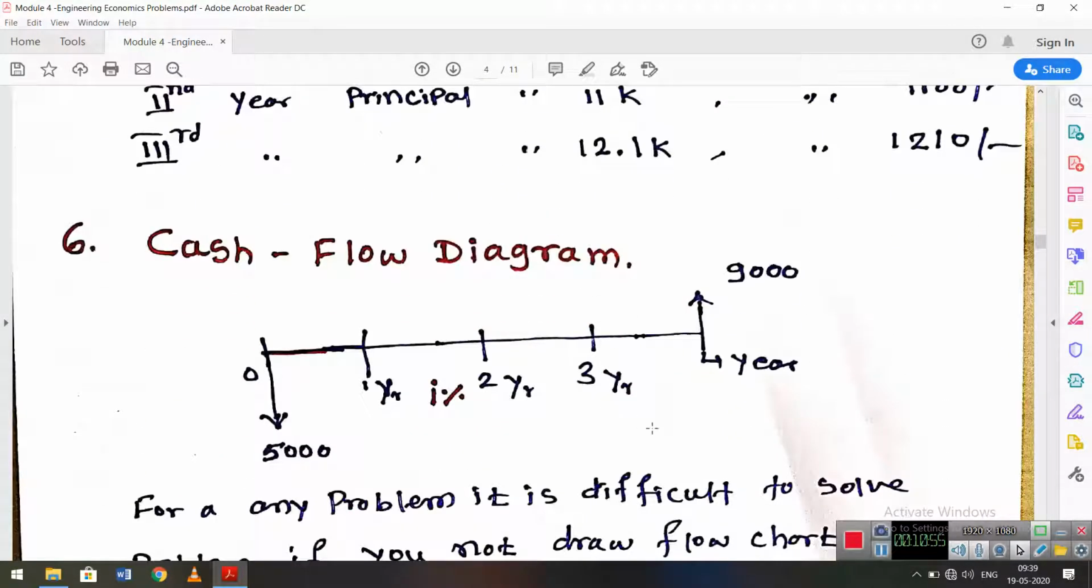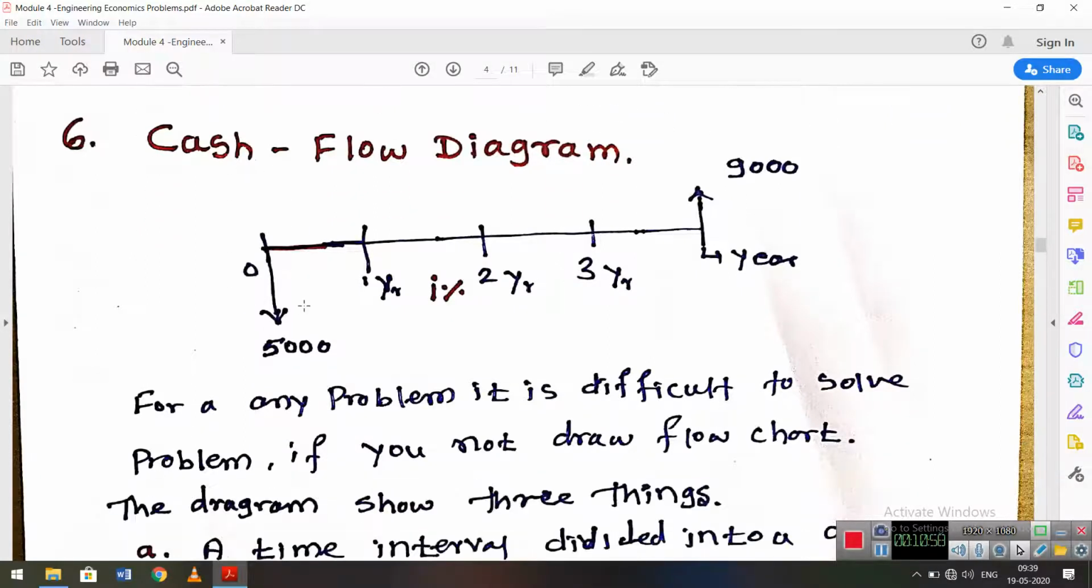The same example is given here. Okay, the cash flow concept, the cash flow diagram. Below the line, a downward arrow indicates an investment or deposit, or an amount given to someone as a loan. Above the line, an upward arrow indicates a return benefit, interest earned, return on investment, or a withdrawal amount from the investment.